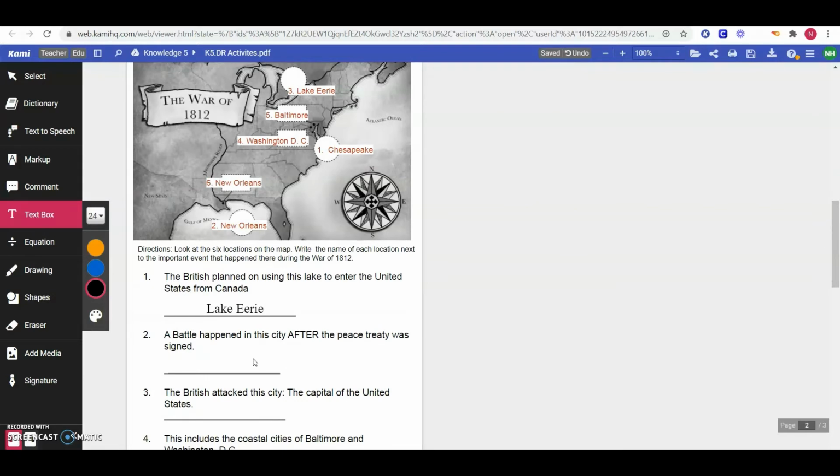Question number 2 says, a battle happened in this city after the peace treaty was signed. After the peace treaty was signed, a battle was fought here. Do you remember which city that was?